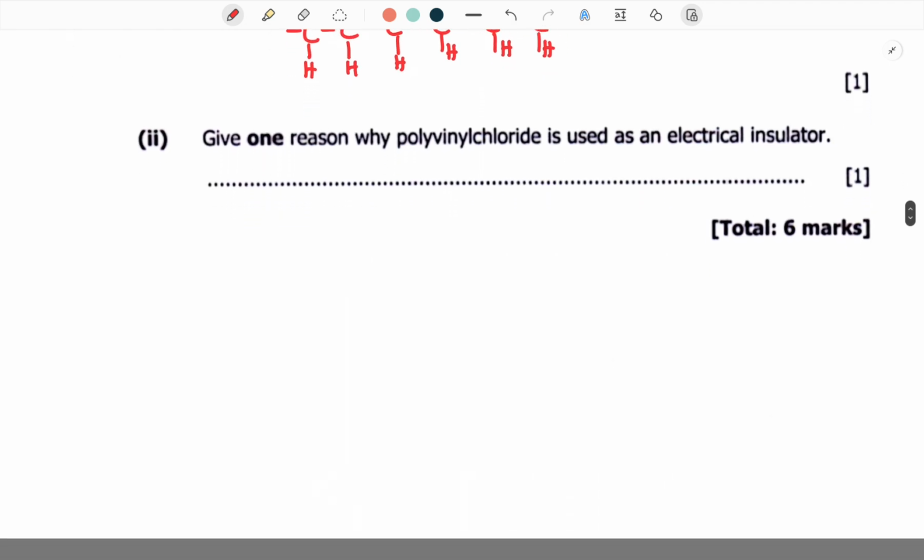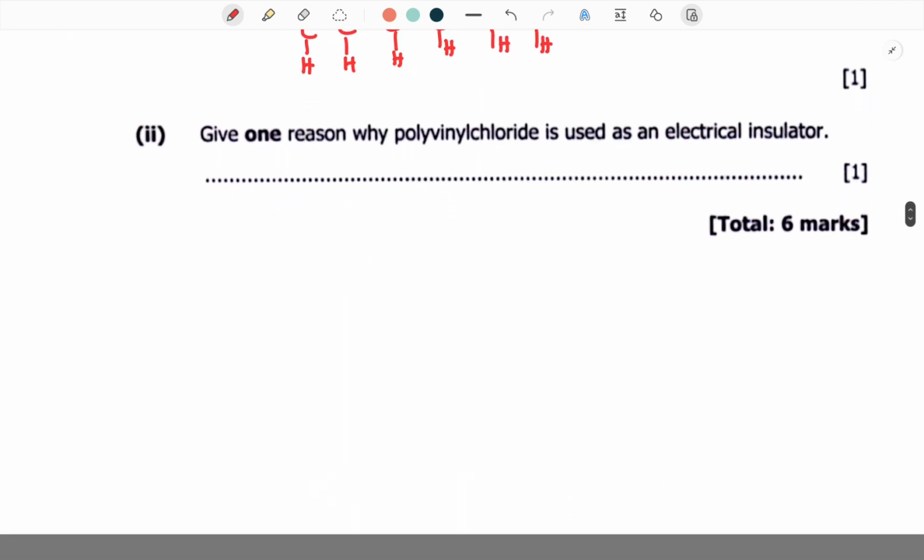The question is saying, give one reason why polyvinyl chloride is used as an electrical insulator. So this one is actually very simple. It's because it lacks free moving electrons that would be able to conduct electricity. Okay?